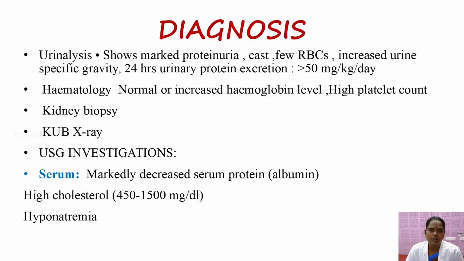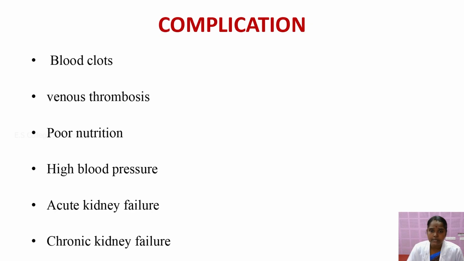In hematology, normal or increased hemoglobin level and high platelet count you have to assess. Kidney biopsy, KUB X-ray and USG investigations are done; with the USG you assess the kidney size and kidney function. Serum protein and albumin are markedly decreased, and high cholesterol level when the baby has developed nephrotic syndrome, in the sense 450 to 1500 mg per dl, and I have to assess hyponatremia.